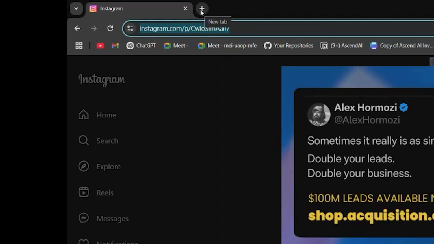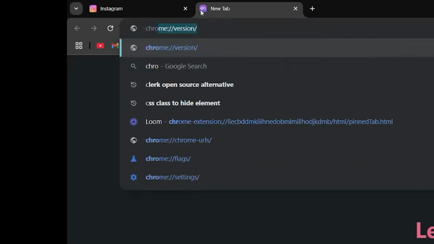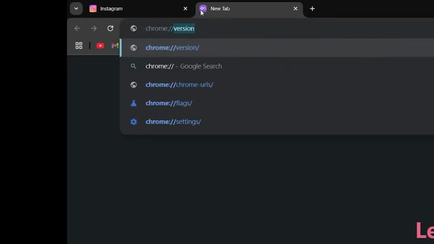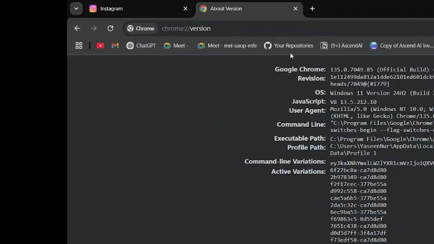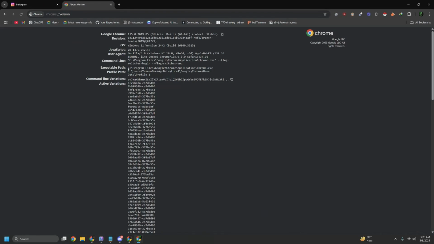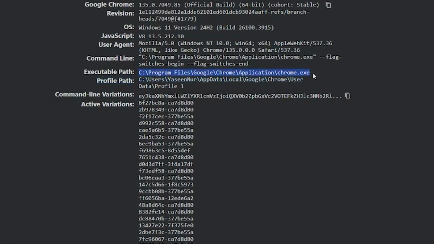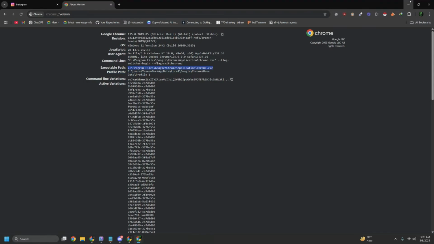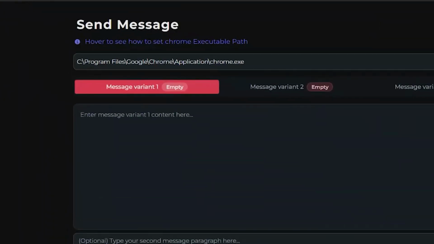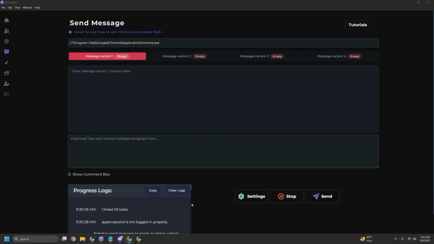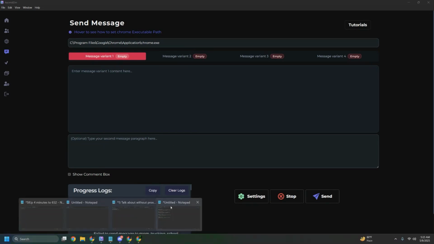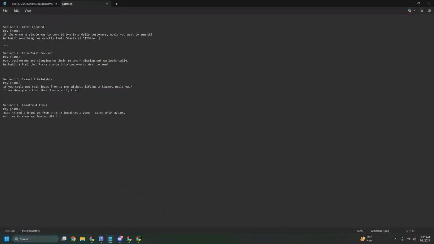All you need to do is just open up your Chrome browser, open a new tab, and type this command that I'm typing, chrome://version, and from here just copy the executable path which you see here. Okay, we need to write the messages which we are gonna send. So we support up to sending 4 different types of variants at the same time for you to A/B test. So I actually have 4 different scripts ready here. So let's just copy and paste them.